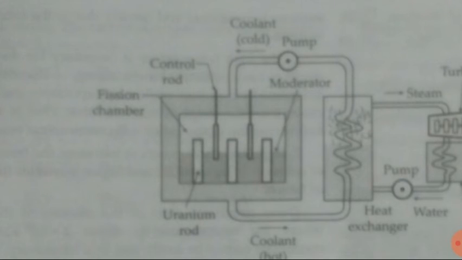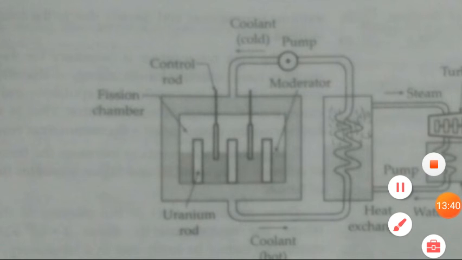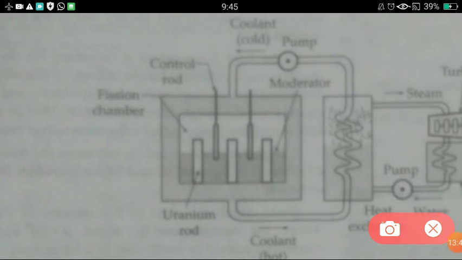Now whatever energy is released in the fission chamber after the nuclear fission, that energy is supplied to here by means of sodium.